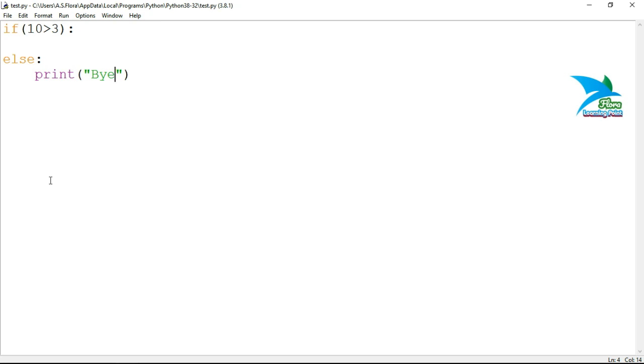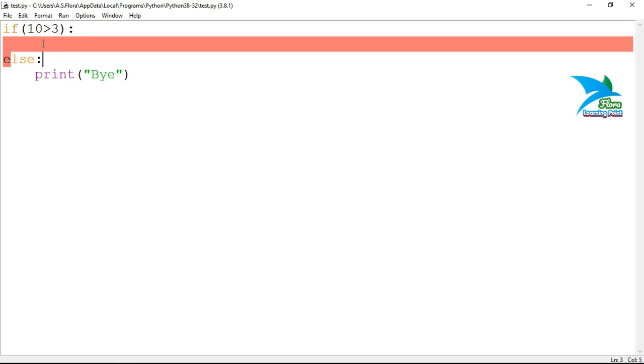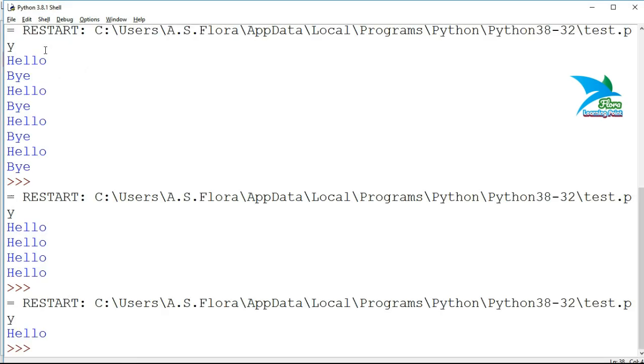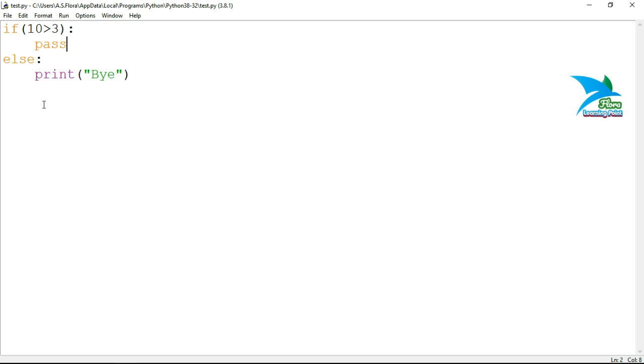We can't leave a block empty. If you try to run this, the same error occurs here. So if you want to leave this section blank, you have to write the pass statement here, and now you run this one.